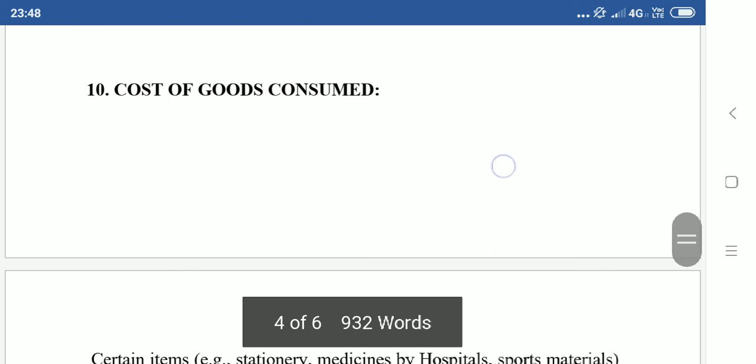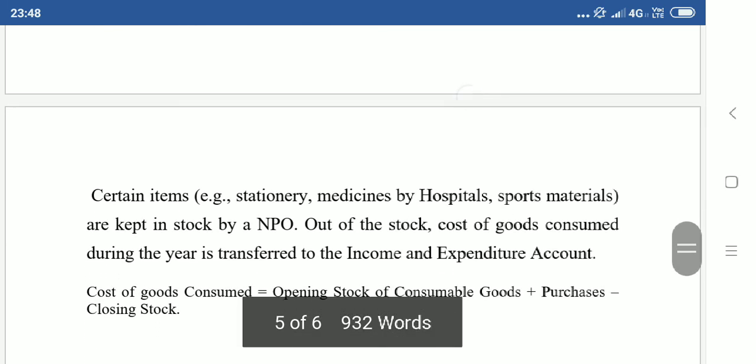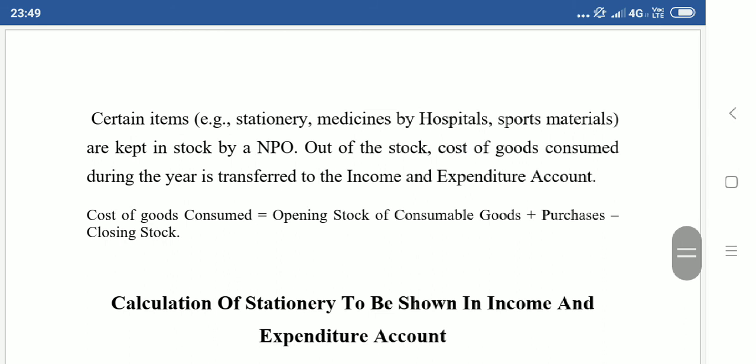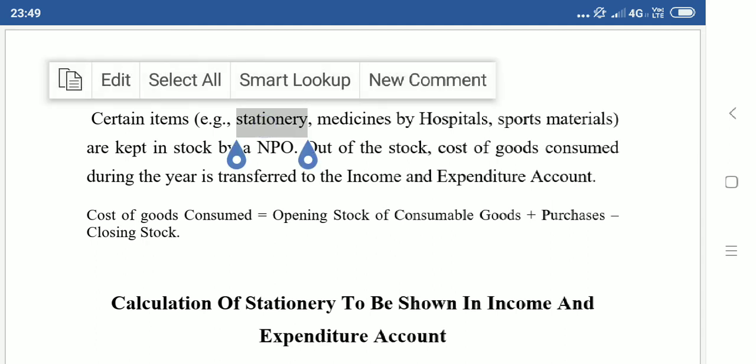Next, cost of goods consumed. Certain items like stationery, medicines by hospitals, sports materials are kept in stock by a not-for-profit organization. Suppose it is a small tuition center. They have registered themselves as an NPO, let us assume. Now they have stationery like chalk, red pen, duster, stapler, punching machine and all. Okay, that is stationery.